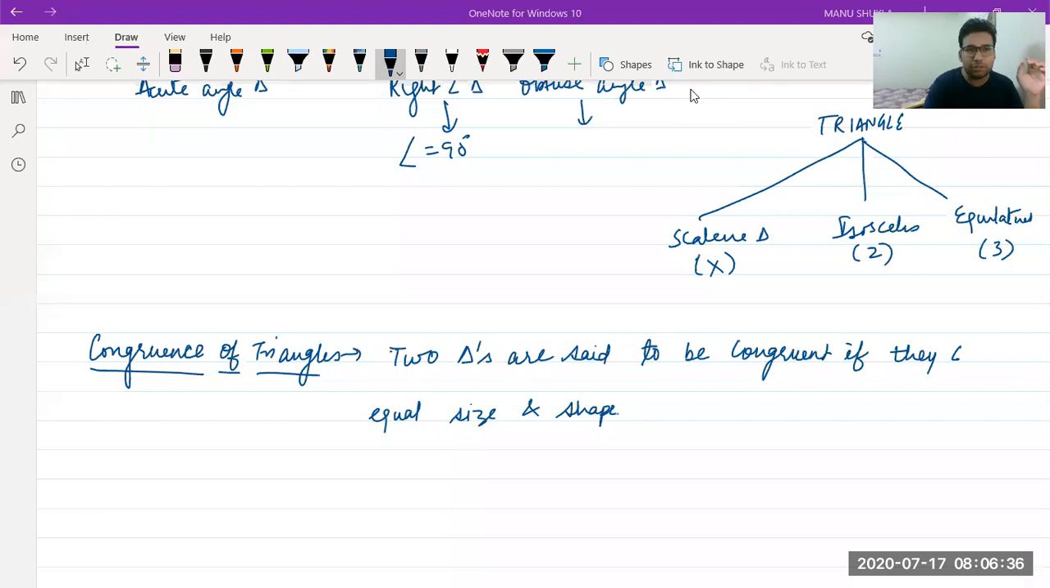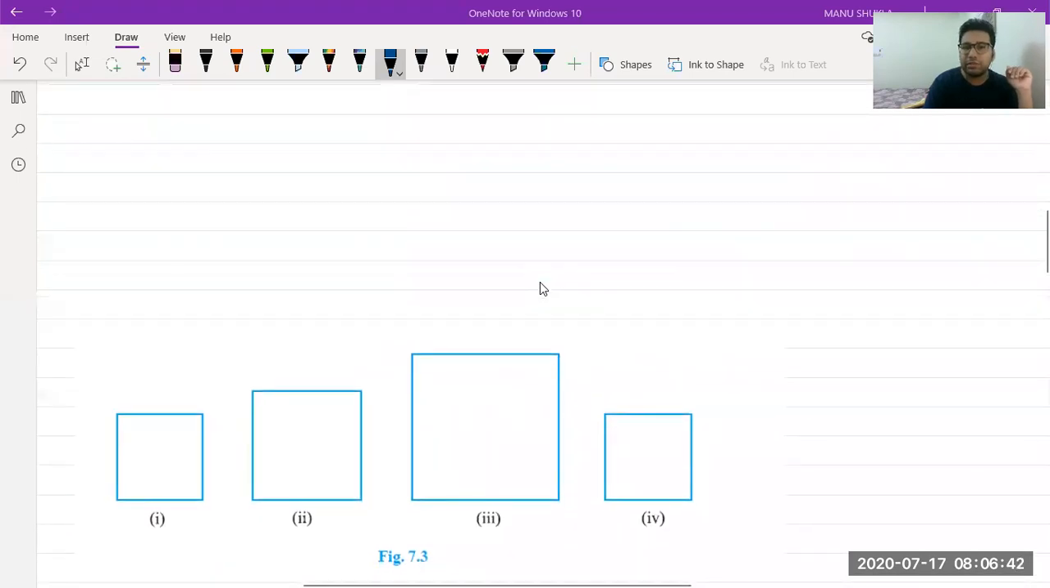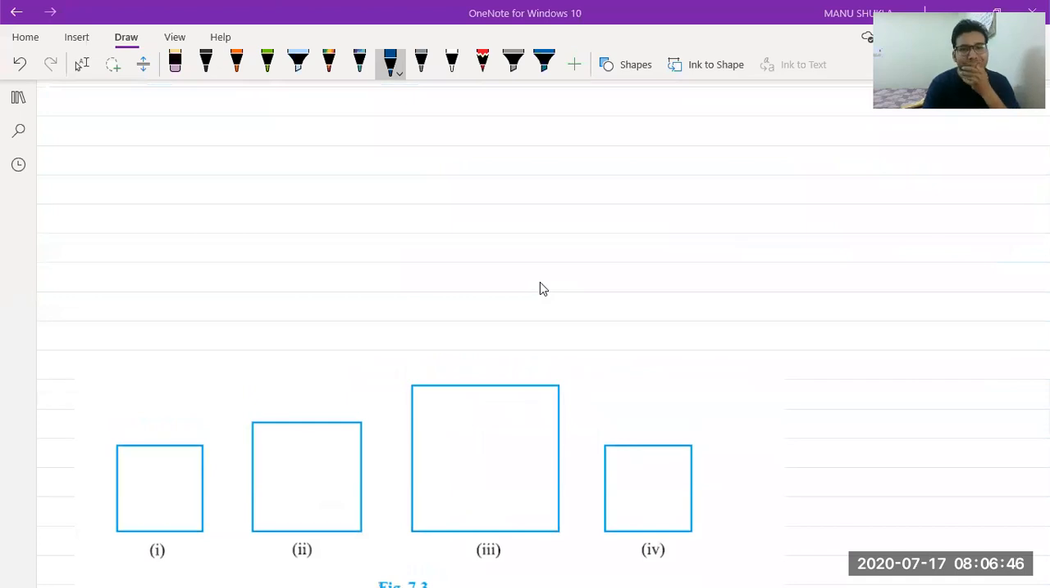Now, let's do some examples. You can see in front of you, there are some squares. You have to tell me which amongst these are congruent. First, second, third, fourth, there are four squares. So tell me which two are able to superimpose each other. All of these, no Mehak, 1 and 4, okay. Utkarsh correct, Rudra correct. First and last, good.